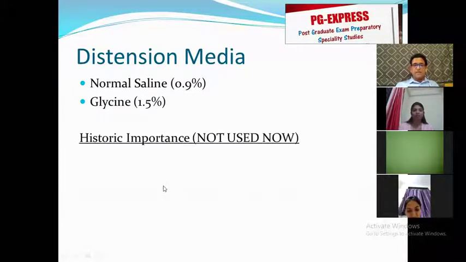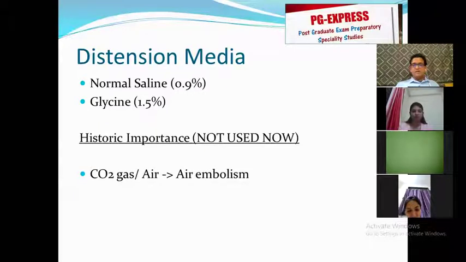Other distension media are of historic importance, and these are not used now. Only for theory answer, not for practical exam. CO2 gas or air was used years before, caused multiple air embolisms, given up.